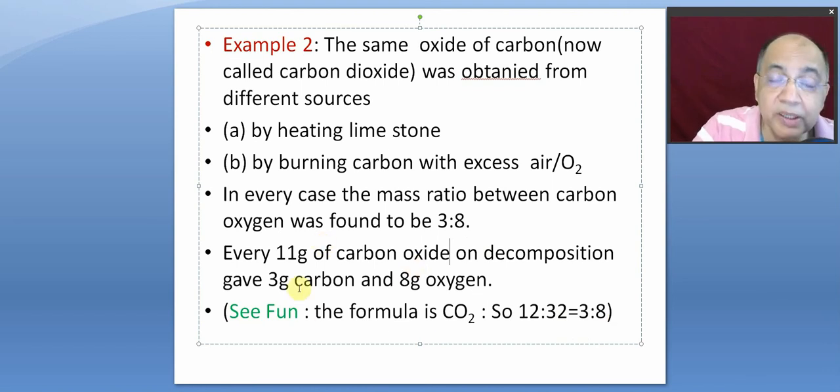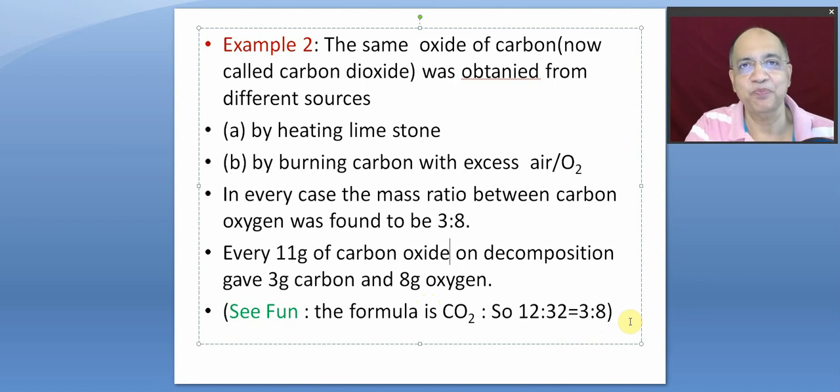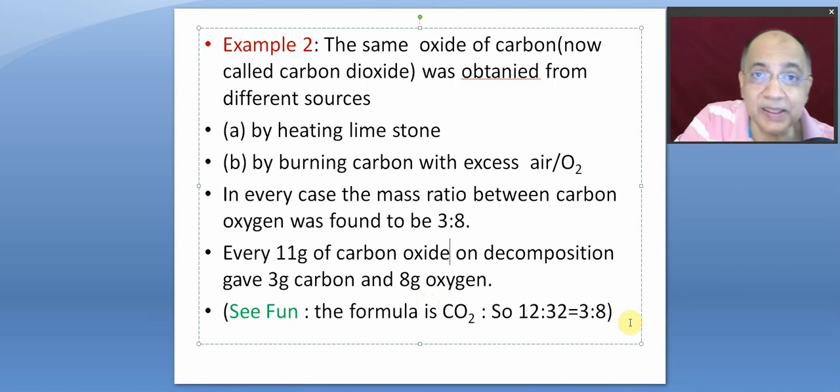Accordingly, you can say how many grams of carbon and how many grams of oxygen will be formed if 100 grams of carbon oxide is decomposed. And the ratio always was found to be 3:8, right? Mass ratio. It's not the mole ratio or atomic ratio. It is the mass ratio. The elements are different, then the mass ratio is totally different from the mole ratio, as you know.